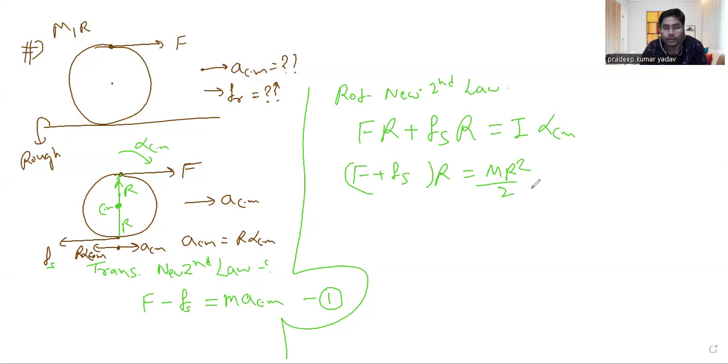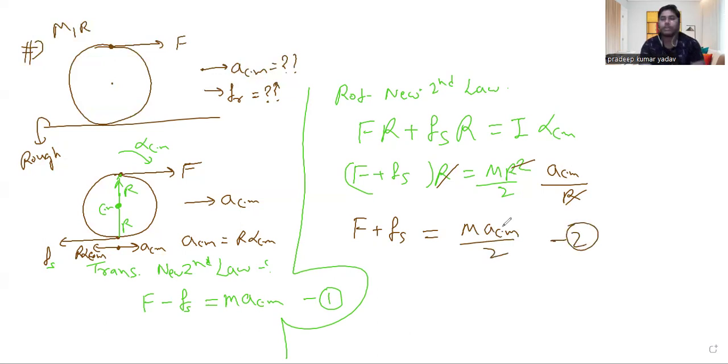So it means alpha CM can be taken as ACM divided by R, right or not? So this R and this R and this R square all will cancel out. So we can say F plus Fs is equal to M ACM divided by 2. Now we got equation 2.